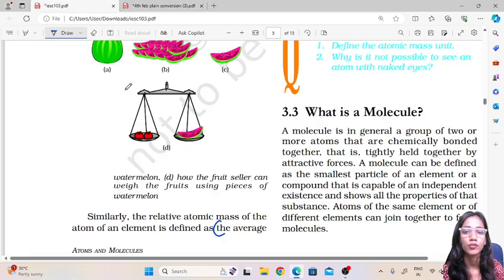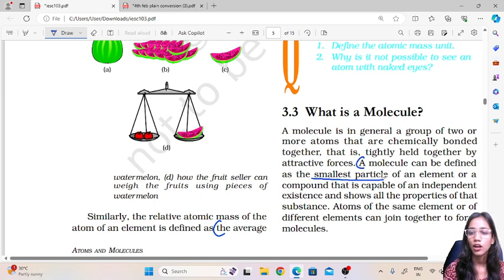So a molecule can be defined as the smallest particle of an element or a compound that is capable of independent existence and shows all the properties of that substance. When it is present as a molecule, it is capable of independent existence, but atoms cannot exist alone. The molecule is able to exist independently.